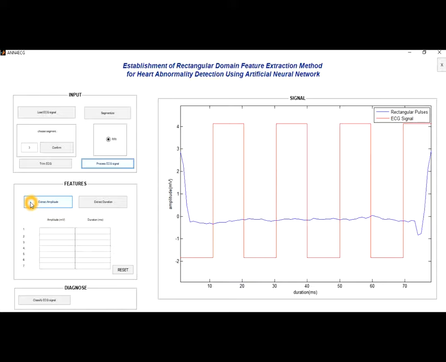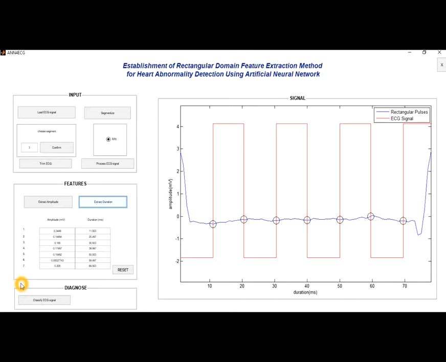As for the features extraction panel, we click the extract amplitude and extract duration buttons. By clicking these buttons, the display panel will display 7 mark points and simultaneously the table in the features panel indicates 7 values for amplitude and duration respectively. Apart from that, the 7 mark points refer to the intersection between a rectangular pulse and the ECG signal.